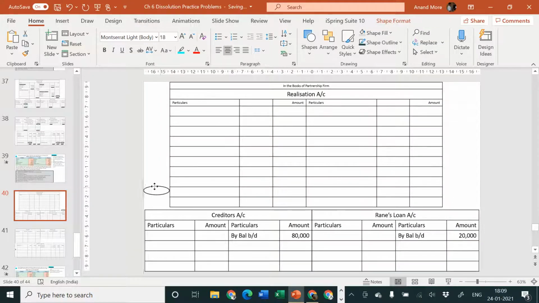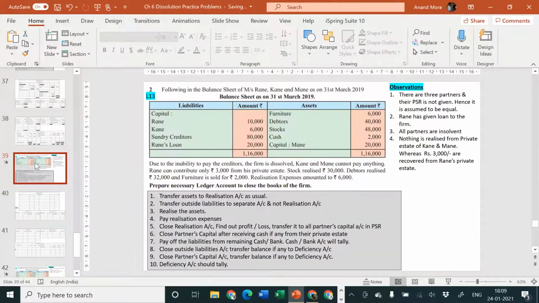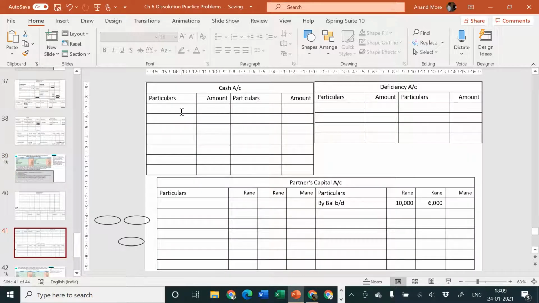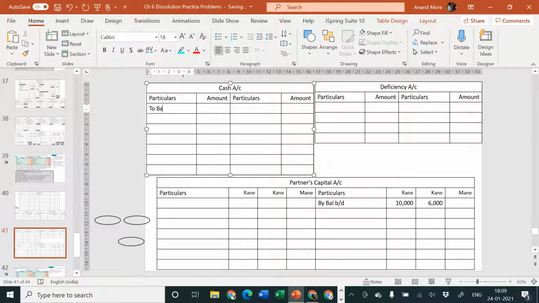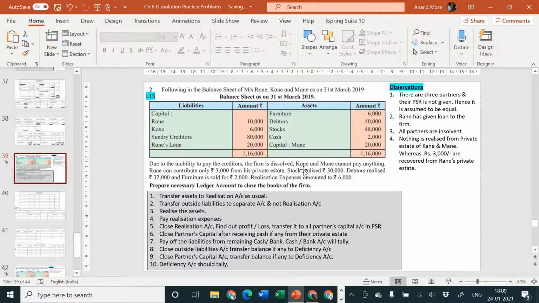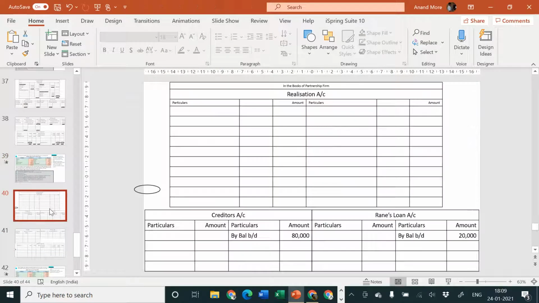Then comes the next point. Here we have completed the liability side of the balance sheet. Let us start with the asset side: furniture, debtors, stock, cash and capital account. Cash will go to cash account debit side, to balance brought down 2,000. Mane's capital account will go to Mane's capital account debit side, 20,000.